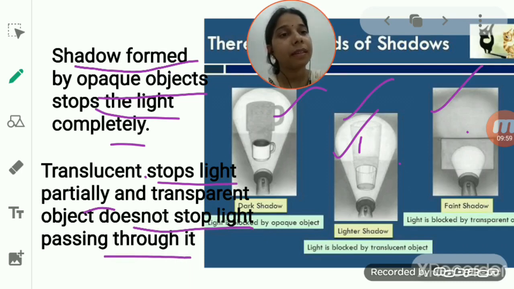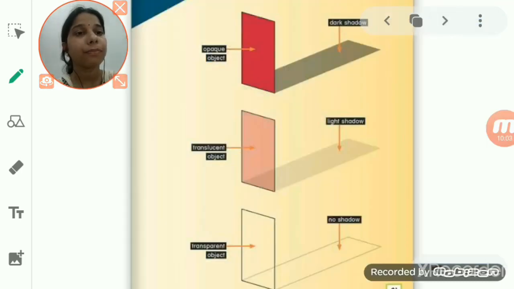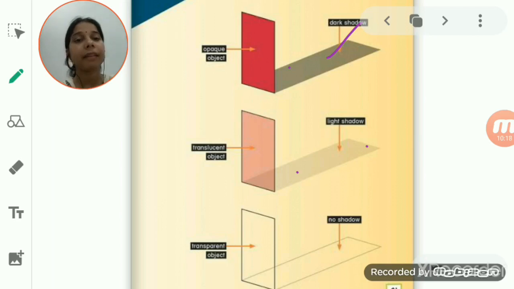Now if we see other examples of shadows, students, there are a lot more examples. You can see here this example, again of the transparent. A dark shadow is formed due to the opaque object. For translucent, a very thin shadow is formed here, and in case of a transparent object, no shadow is formed.